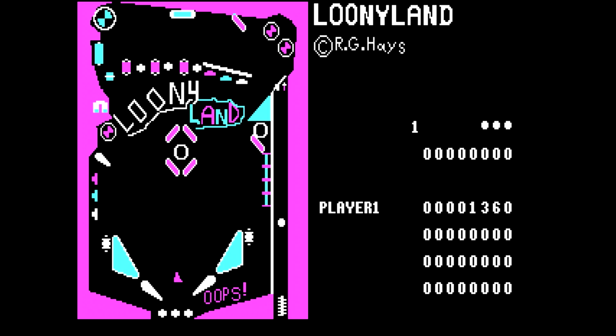Whoops, I should probably pay attention to what I'm doing. Ah, jeez, went down that outlane again. So far, this isn't playing that bad, but those outlanes are just massive. It makes it really hard to keep the ball in play. So... Oh. That was a gobble hole. Okay, that just completely...